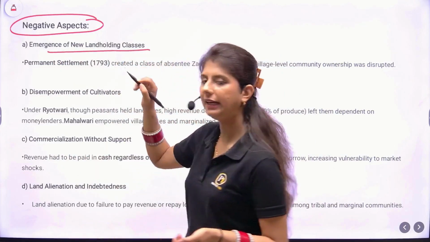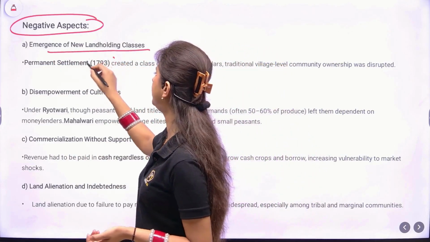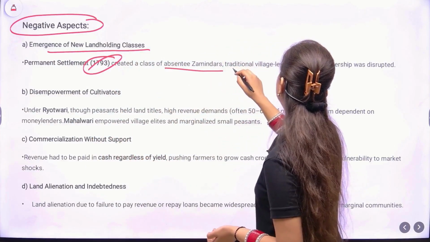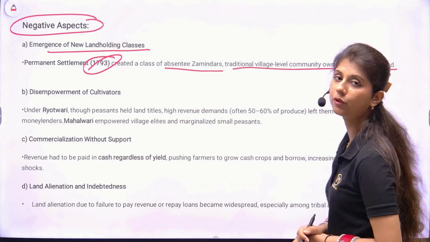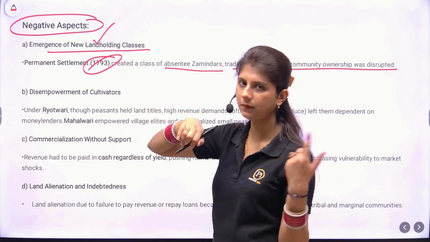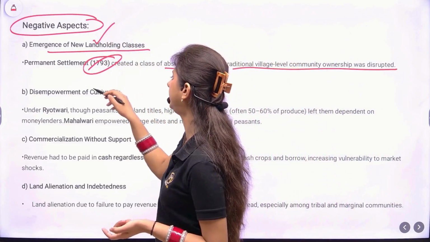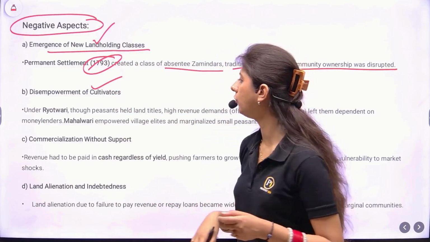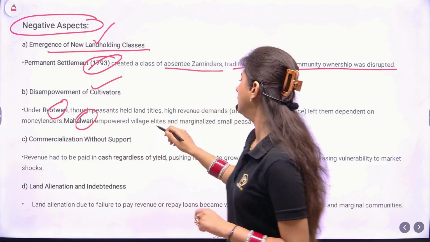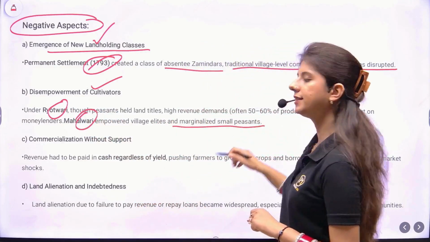Emergence of new landholding classes. The Permanent Settlement of 1793 created a class of absentee zamindars. Traditional village-level community ownership was also disrupted. So these were the negative aspects: a new class was created which was exploiting the peasants. Disempowerment of the cultivators under the Ryotwari and Mahalwari systems also. The empowered village elites marginalized the small peasants.